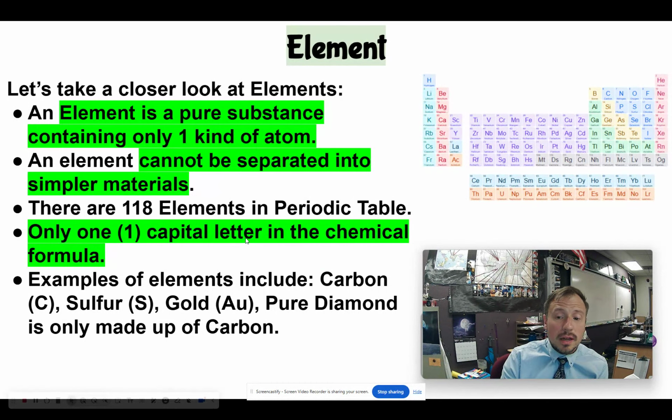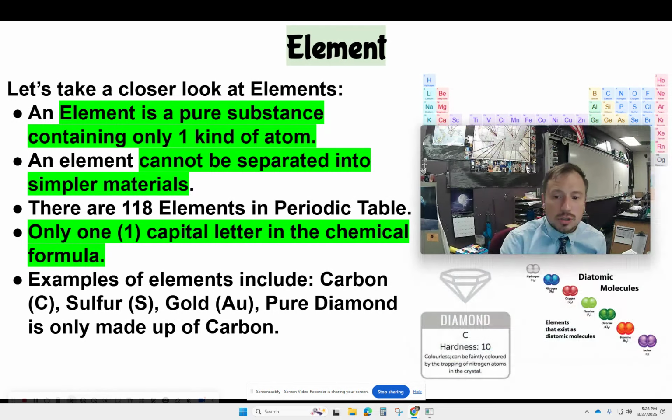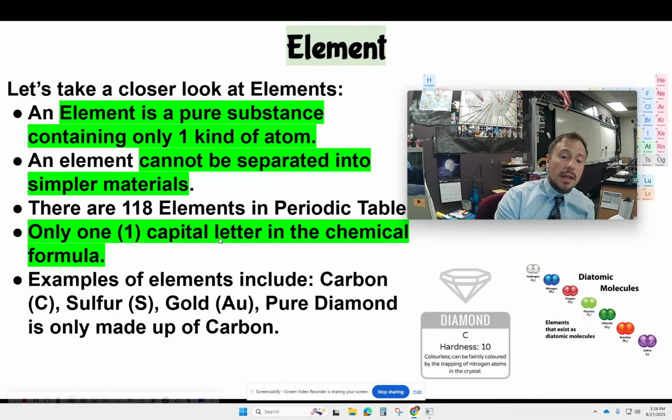Now gold has two letters, but only the first is capitalized, so it's still an element. Now pure diamond is a little bit tricky because pure diamond is made up of just carbon. It's just in a crystal structure. Same thing with pencil lead. Pencil lead isn't lead, it's actually graphite, which is carbon in sheets, and that's why you write with it. Those sheets are easily removable.